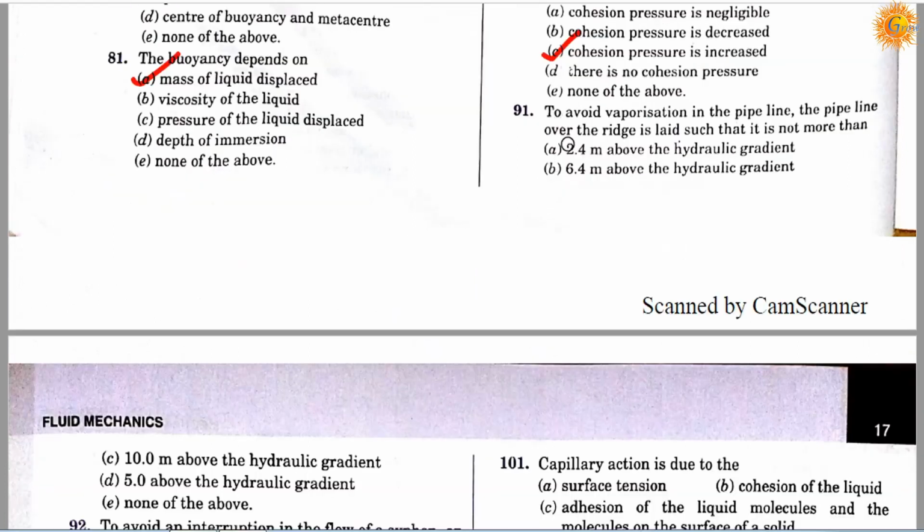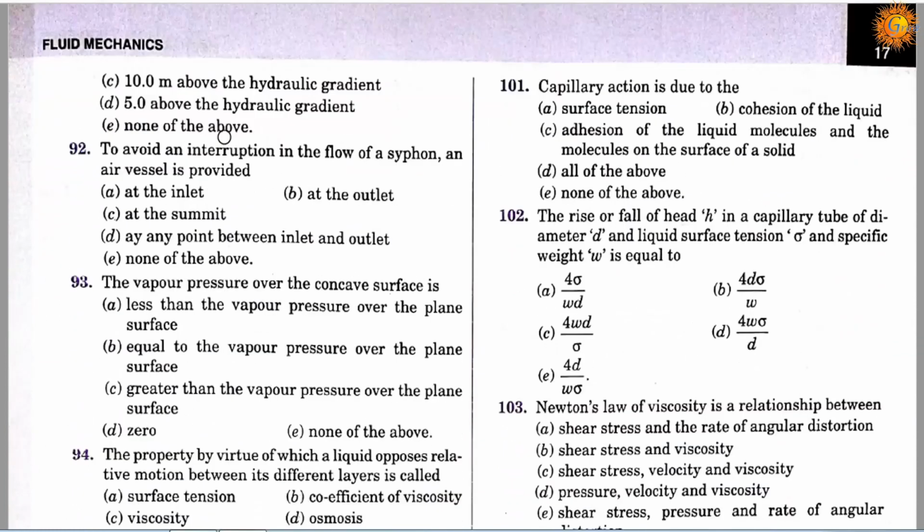Question number 91. To avoid vaporization in the pipeline, the ridge is laid such that it is not more than: option A, 2.4 meter above the hydraulic gradient; option B, 6.4 meter above the hydraulic gradient; option C, 10 meter above the hydraulic gradient; option D, 5 meter above the hydraulic gradient; and option E is none of the above.